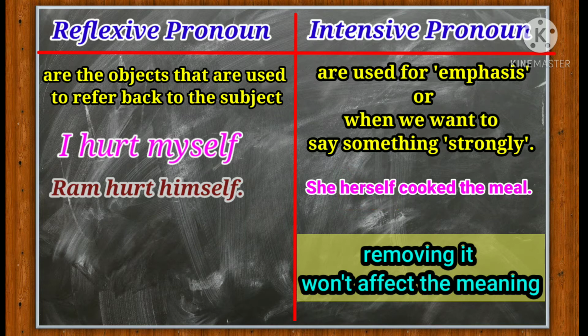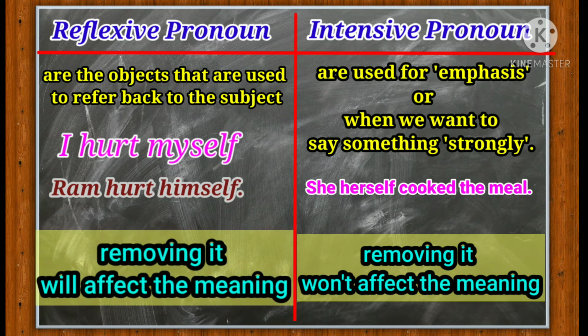Alright? But on the other hand, removing the reflexive pronoun from the sentence will affect the meaning of the sentence. For example, if we remove the reflexive pronoun myself from the sentence I hurt myself, then it will affect the meaning of the sentence. Alright? Means the meaning of the sentence will not be clear if you do not use the reflexive pronoun here. Like I hurt. Now I hurt what? The sentence is incomplete. Okay? So I hurt myself. So we have to use the reflexive pronoun in the sentence to make the meaning clear.